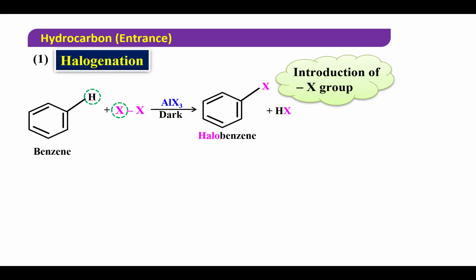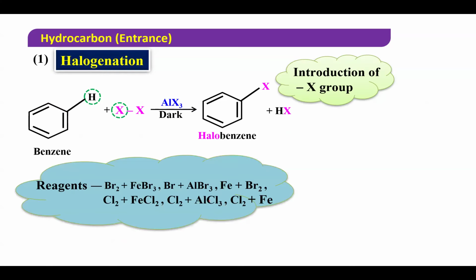So this H and X will react. You get HX, and this electrophile will go. Look, hydrogen has been replaced by a new functional group or not? Zoya beta, whenever hydrogen is replaced by a new functional group, it is electrophilic substitution reaction. So if I take chlorine, so what was the role of this AlBr3? It helps to generate electrophile. FeBr3 or AlBr3, it helps to generate electrophile.